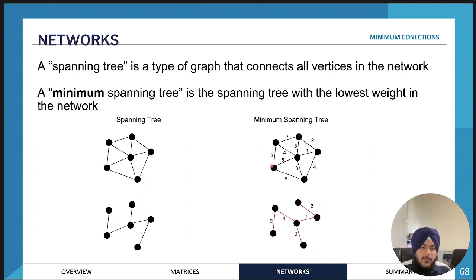So the way Prim's algorithm basically works is you pick a vertex and then you draw an edge to another vertex, the one that's the minimum sort of weight. So for example, if you pick this vertex, it will be this vertex over here. Then you might pick another vertex, it will be this one over here. Then you might pick another one, it will be this one over here. And essentially you will get to a point where all the vertices are connected. And it's the minimum weight.